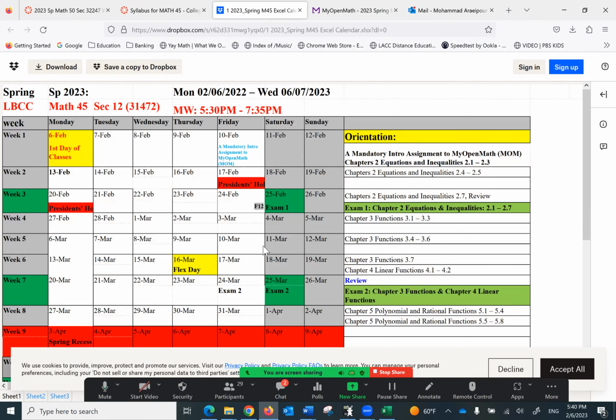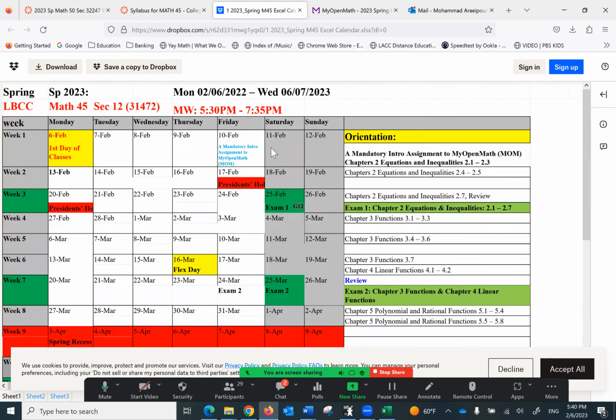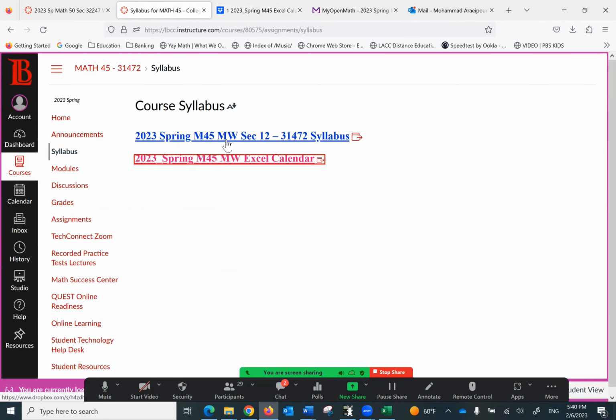So basically, it tells you what we should do on a normal basis to stay at top of the game, and every few weeks we have an exam. And the first assignment is due immediately within the next few days. I expect you to do it probably tonight. We will discuss that later on. It's introduction to your digital homework, which is free. And so we will get back to that.